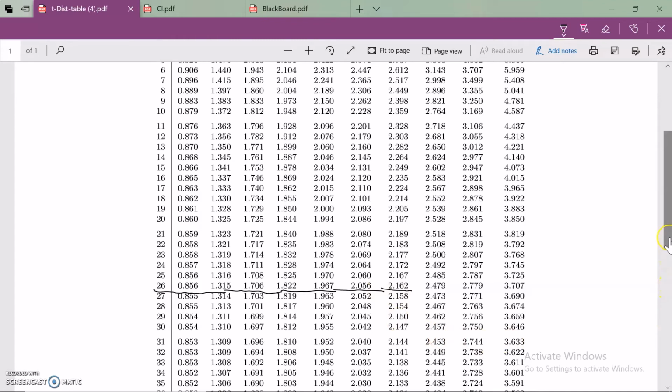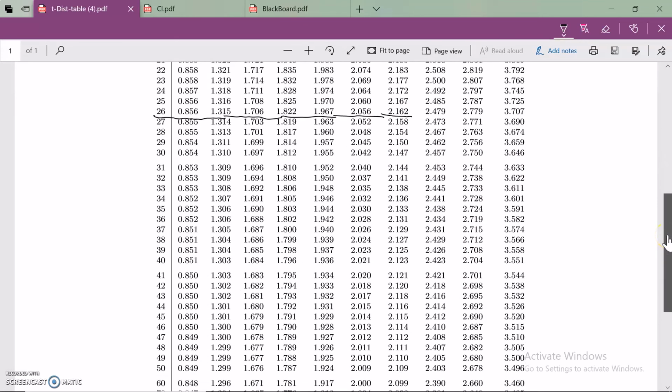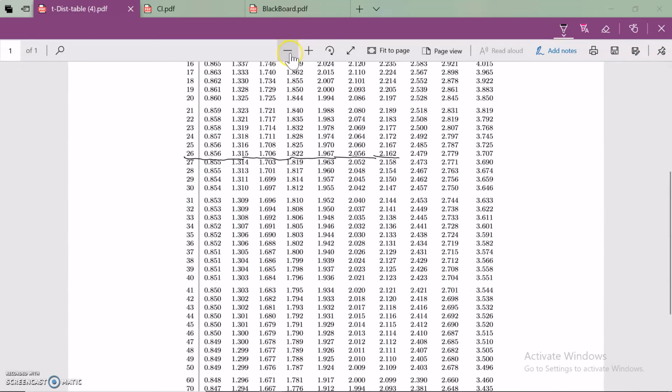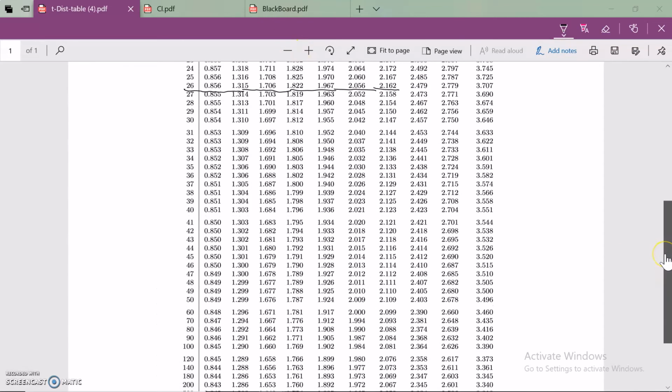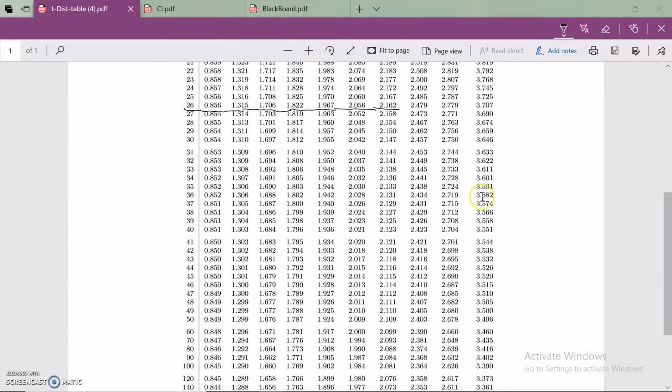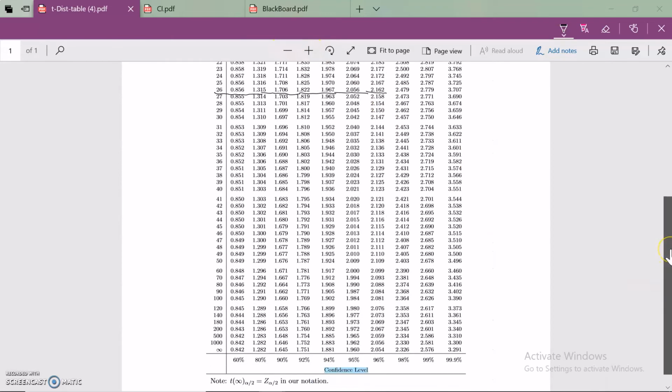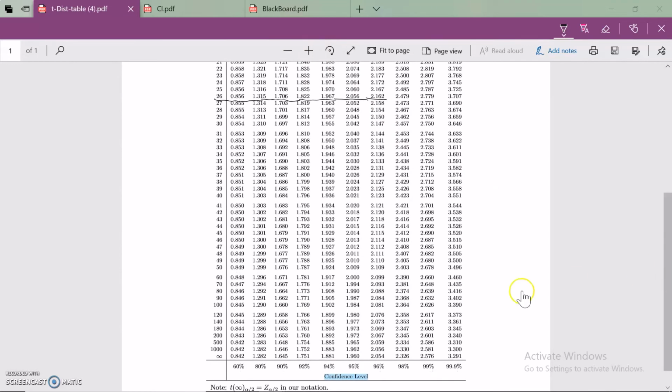There are two ways you can do this. Another way: look at the bottom of this table, where the confidence level is also mentioned. Our confidence level is 95%.